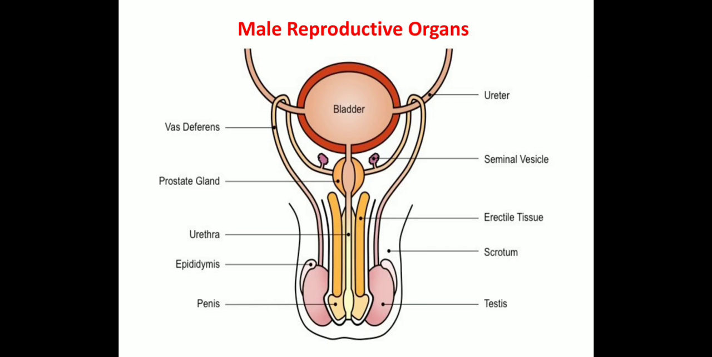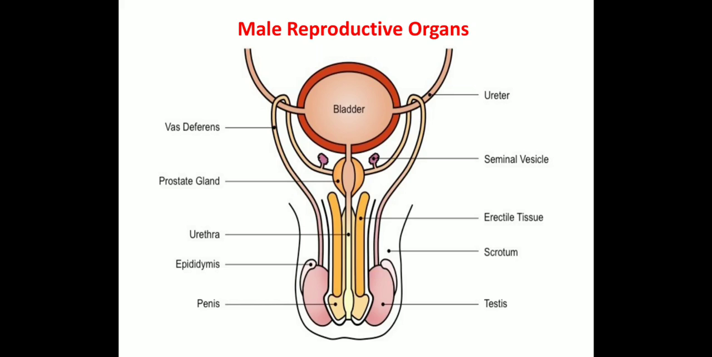Next topic is the male reproductive organs. So, the male reproductive organs consist of these following parts, which you can see in the picture. Let's begin with it. First of all, it is testes. Testes is plural because two are there. There is a pair of testes that produces the male sex gamete, the sperm, and produces the male sex hormone that is called testosterone.